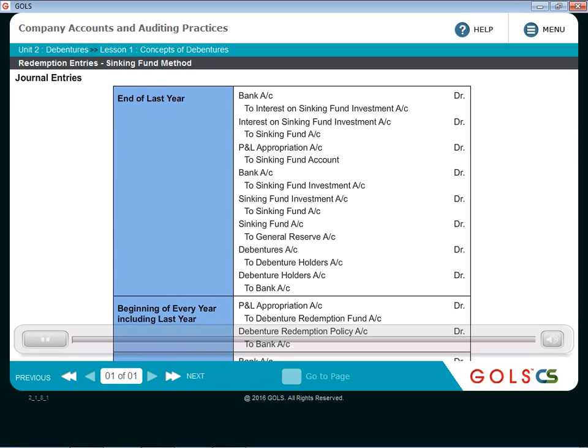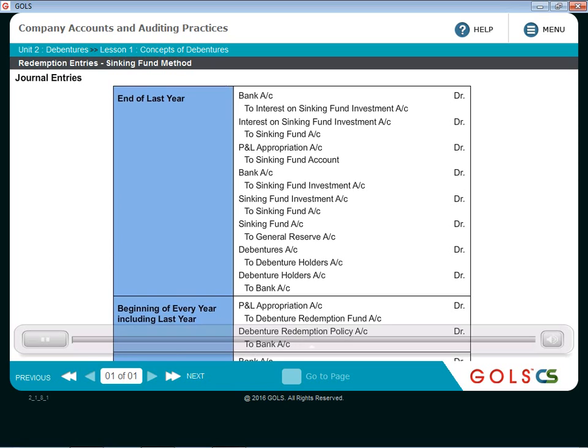So if it is a profit, then in bank account debit to sinking fund investment account, you have shown this entry at a higher amount. So this will basically keep a credit balance in sinking fund investment account, right? Because suppose you have invested 100 rupees. So on the debit side in investment account, you have 100. You have sold it for 120. So on the credit side, you have 120. So 20 rupees is the profit.